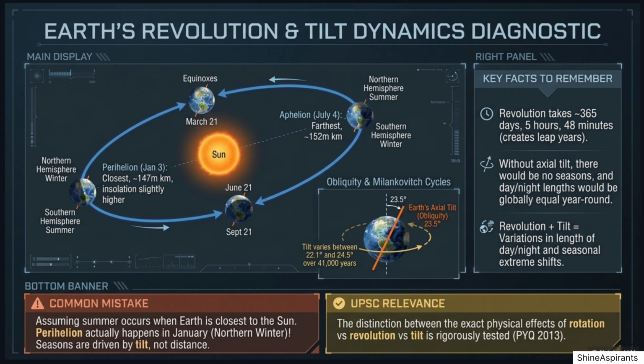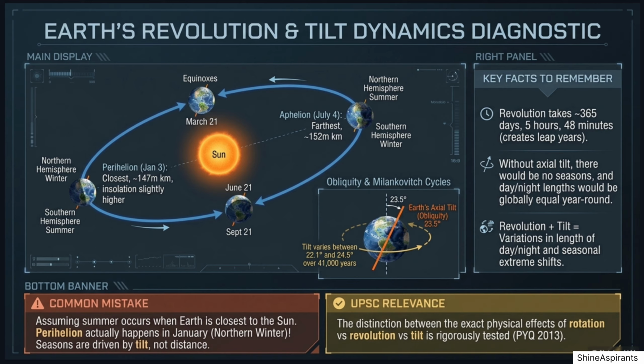Orbital extremes. Perihelion, 3rd January: Earth is at its closest point to the Sun, approximately 147 million km. Insolation is slightly higher. Axial tilt, obliquity: Earth's axis is tilted at 23.5 degrees relative to the perpendicular of its orbital plane, or equivalently, at 66.5 degrees with the orbital plane itself.